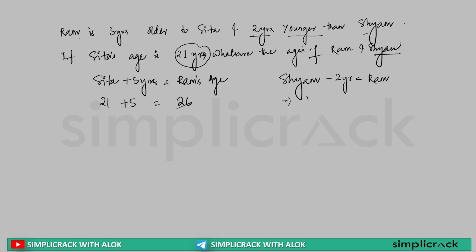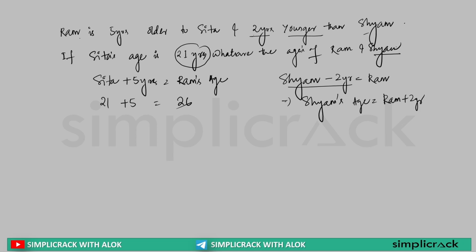Or we can say simply Shyam's age is equal to Ram plus 2 years. Why are we subtracting 2 years from Shyam? Because Ram is 2 years lesser than Shyam's age. Clear? This is the basic concept about age.